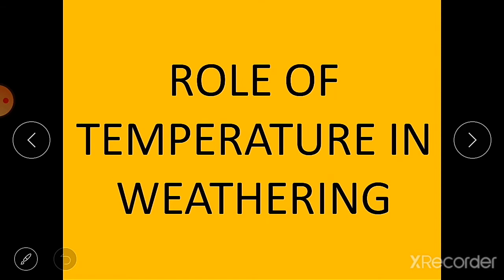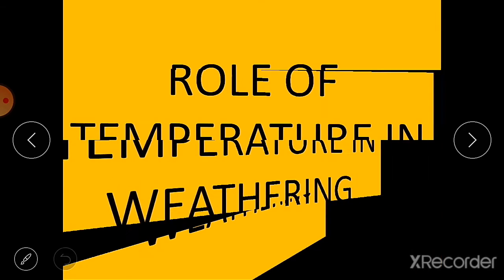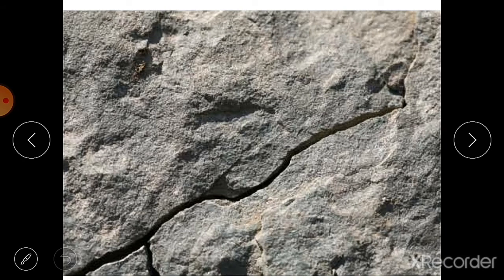Then next we have the role of temperature in weathering. The large variation in the day and night temperature also leads to weathering of rocks. Just now we discussed that there is a difference between the temperature of day and night, and it causes variation in temperature during the whole day. Rocks expand during the day and contract during the night, and this process of alternate expansion and contraction causes the breakdown of rocks, and the smaller rock pieces finally change into soil.